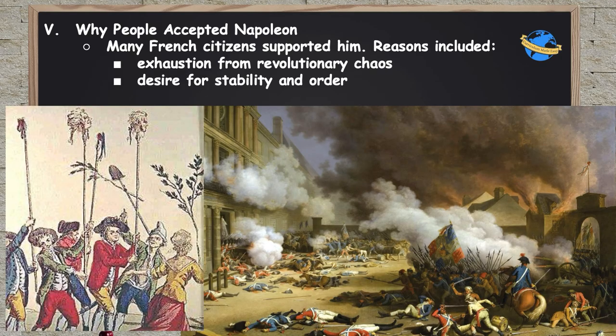Now, of course, if you go too far in one direction, to stability and order, you get an absolute dictatorship. If you go too far in the other direction, you get the Reign of Terror. The trick is we all have to figure out where that best mix between stability, order, and freedom is.